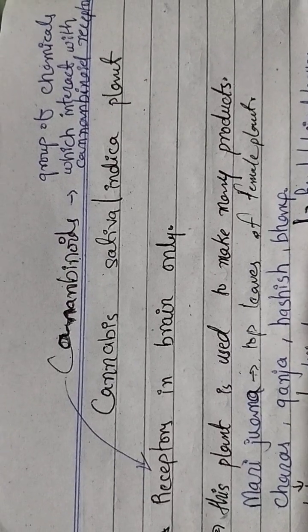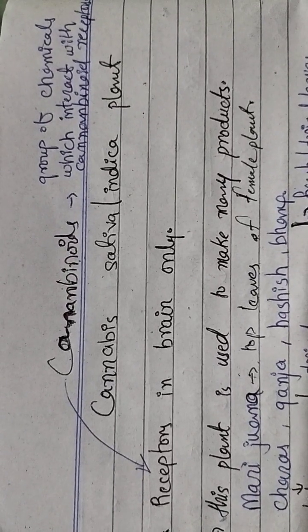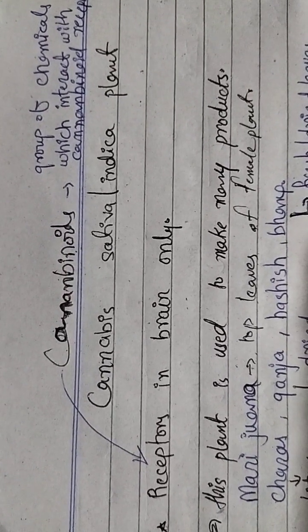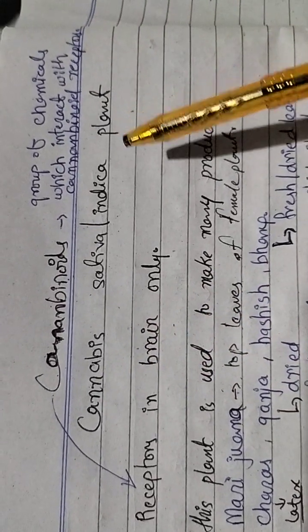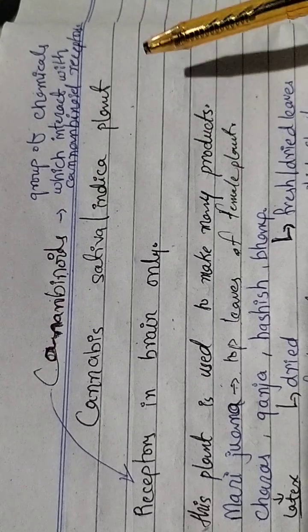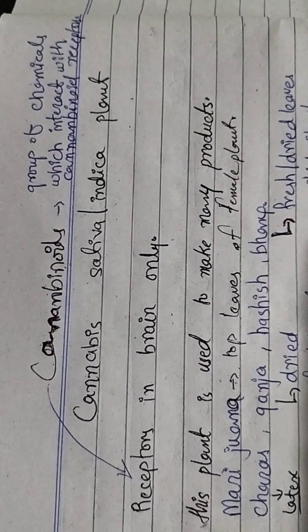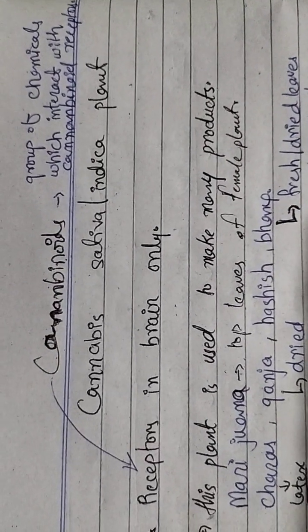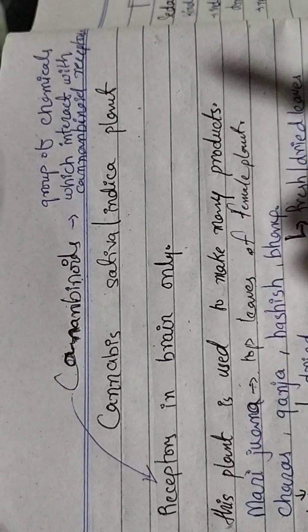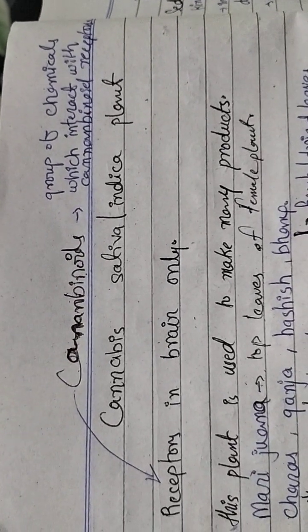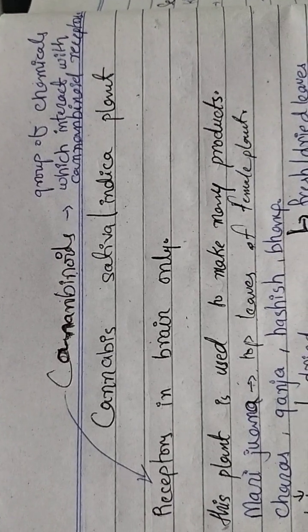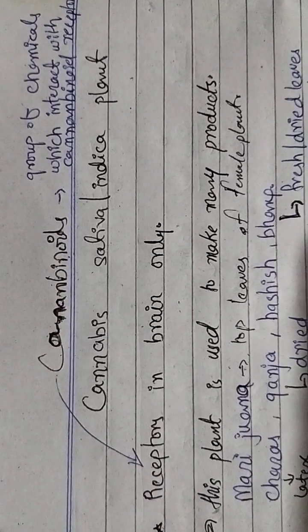Now we have another topic, another kind of drug, which is cannabinoids. Cannabinoids are a group of chemicals which interact with the cannabinoid receptors. The cannabinoid receptors are present only in the brain.